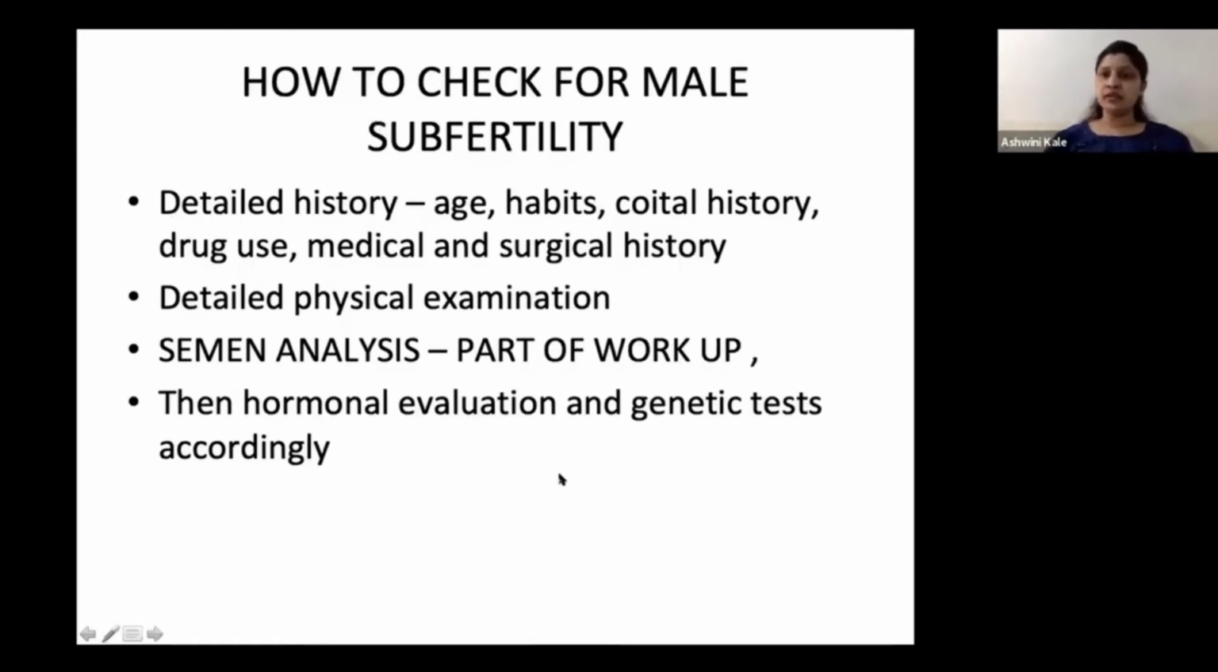Which is a part of this workup. And then comes the hormonal evaluation and genetic test, which are to be specifically done once the semen analysis is done. These tests are not to be routinely advised for each and every patient. Doing these tests would depend on your semen analysis report.